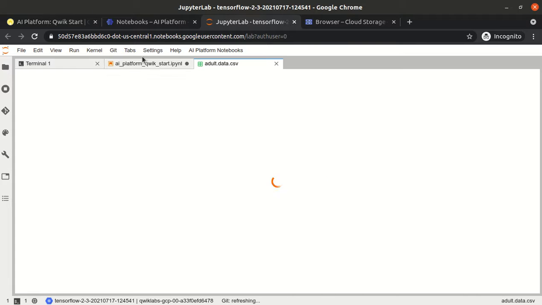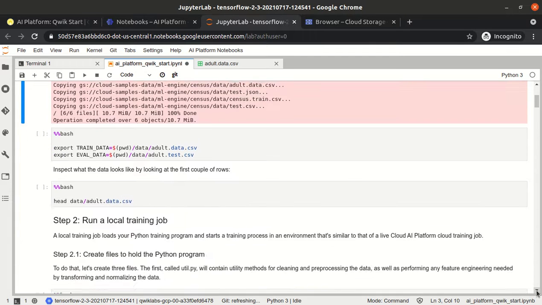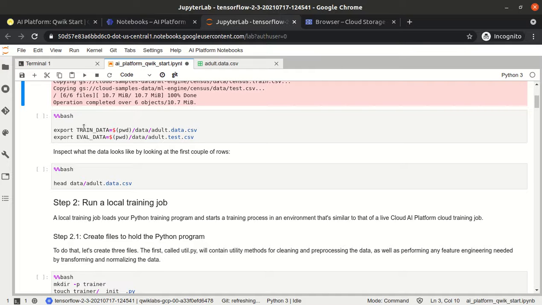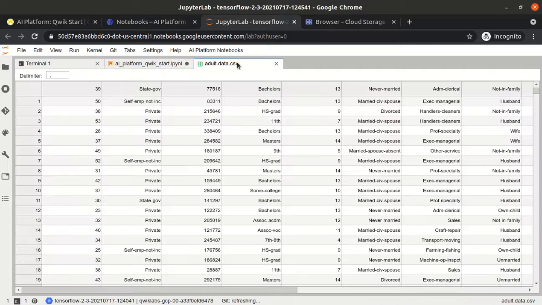If you open our file, okay, it is taking some time, let it open. Now it is open. What this cell is actually doing is setting some variable names. So export, then the variable name. This is again a bash command. We are just setting the environment variables, saying what our training data is and what our evaluation data is. So the training data is adult.data.csv, and adult.test.csv is the evaluation data.